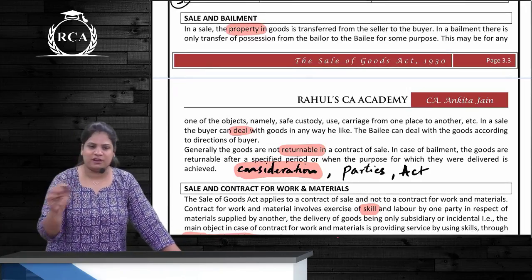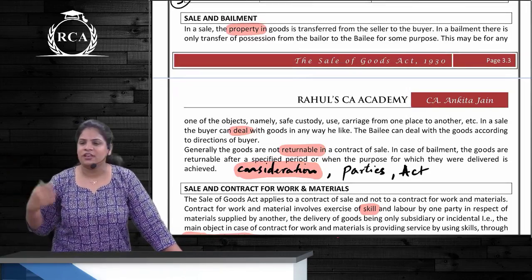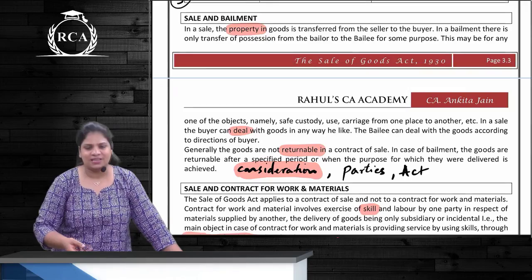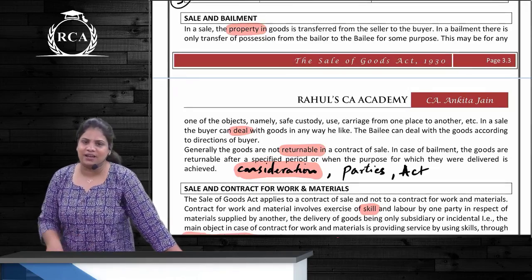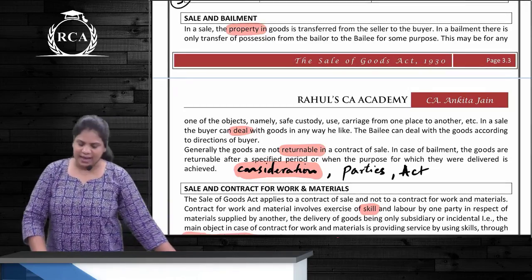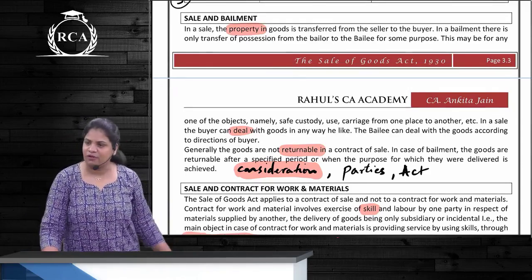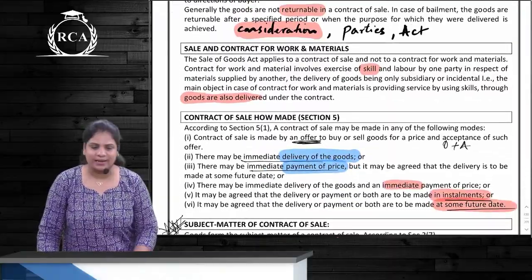When you take notes from your friend, can you retain those notes? No. You have to give them back. Yes. Other than that, we have two more differences. Parties in sale are buyer and seller. There, it is bailer and bailee, and the governing act is different. For sale, it is the Sale of Goods Act, and for bailment, it is the Contract Act.